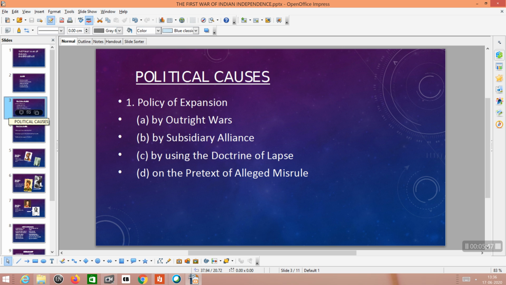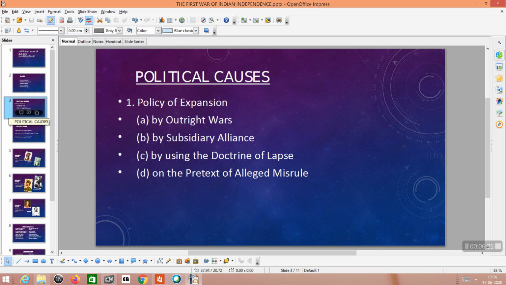By adopting these 4 policies, the Britishers annexed some territories in India: by outright wars, by subsidiary alliance, by using the doctrine of lapse, and on the pretext of alleged misrule. By using these 4 policies, the Britishers conquered or annexed so many territories to British India.